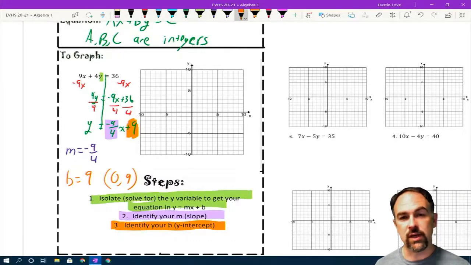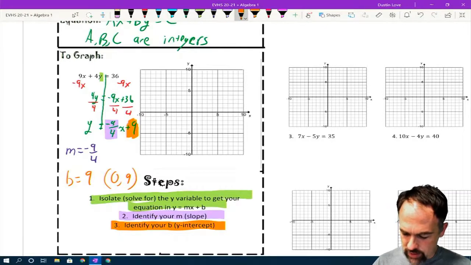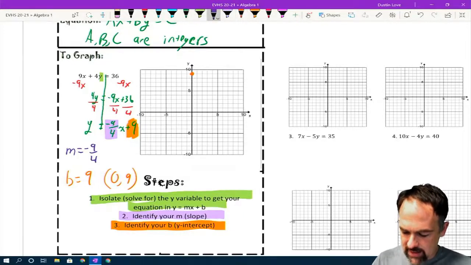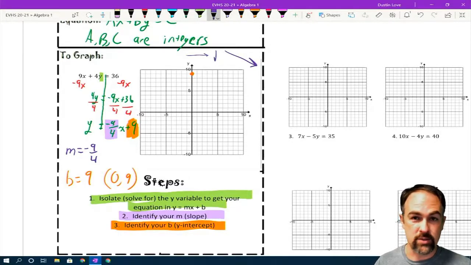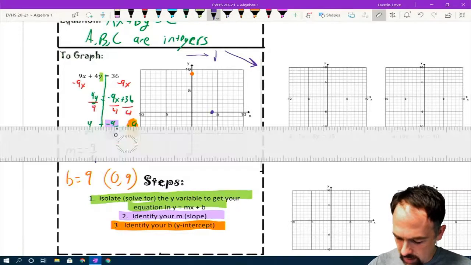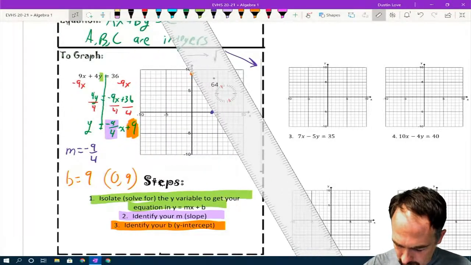First thing we do, go to the y-intercept, or the starting point, which is at positive 9 up here on the y-axis. Then we're going to apply our slope, negative 9 over 4. Now, negative slope means that as I go from left to right, it's going to go down. So it's going to go this direction. We're going to go down 1, 2, 3, 4, 5, 6, 7, 8, 9. Then 1, 2, 3, and 4. Now I'm going to go in with my straight edge, and I'm going to draw that line.